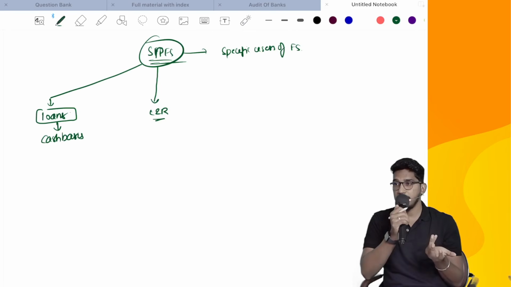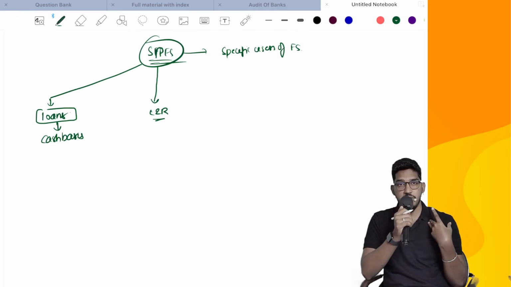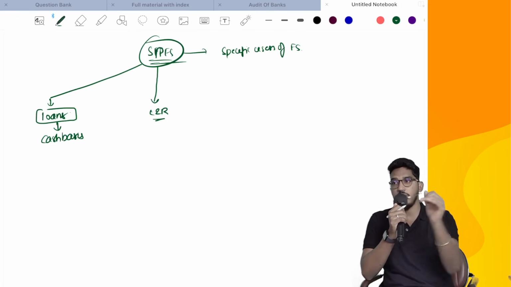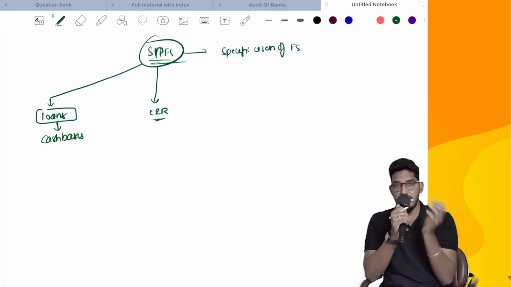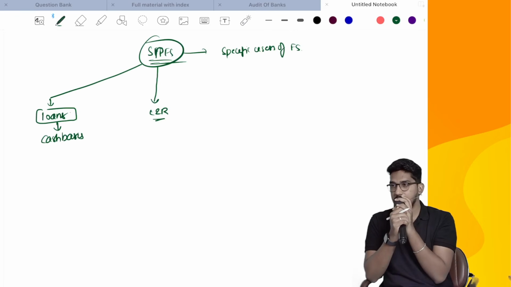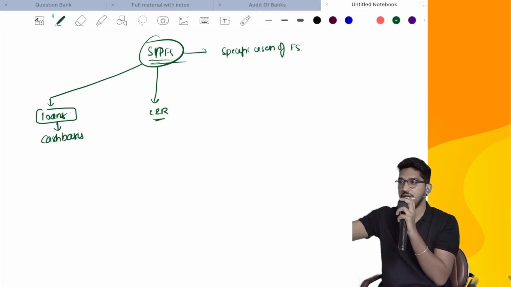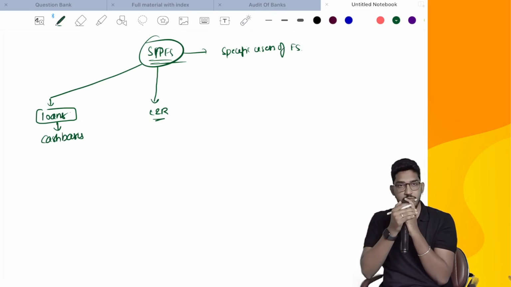In our example, RERA wants to make sure how much money you have collected for the sale of flats, and what progress you have made when you are going to give delivery. They want to know. RERA is the regulating authority for real estate, so to know that, RERA is asking you to prepare the financial statements project-wise. Here also, the financial statements are prepared only to fulfill the requirements of that regulatory authority. This also could be one example.